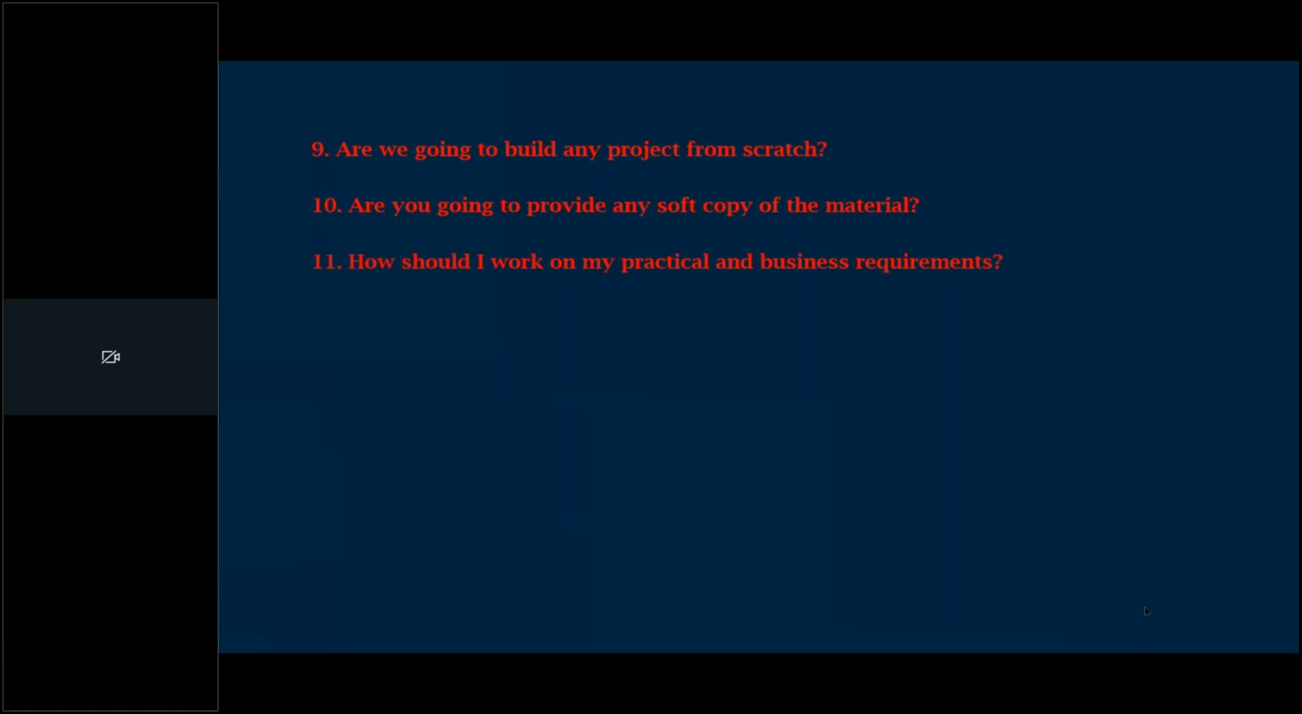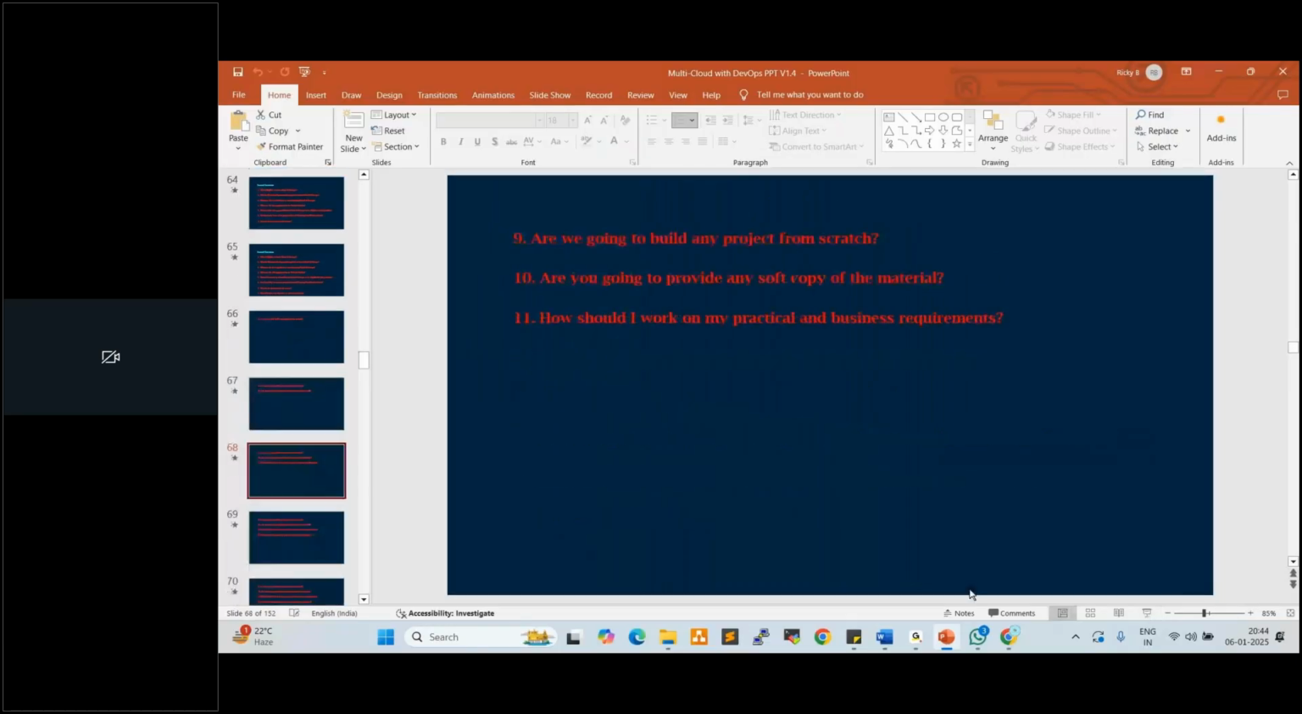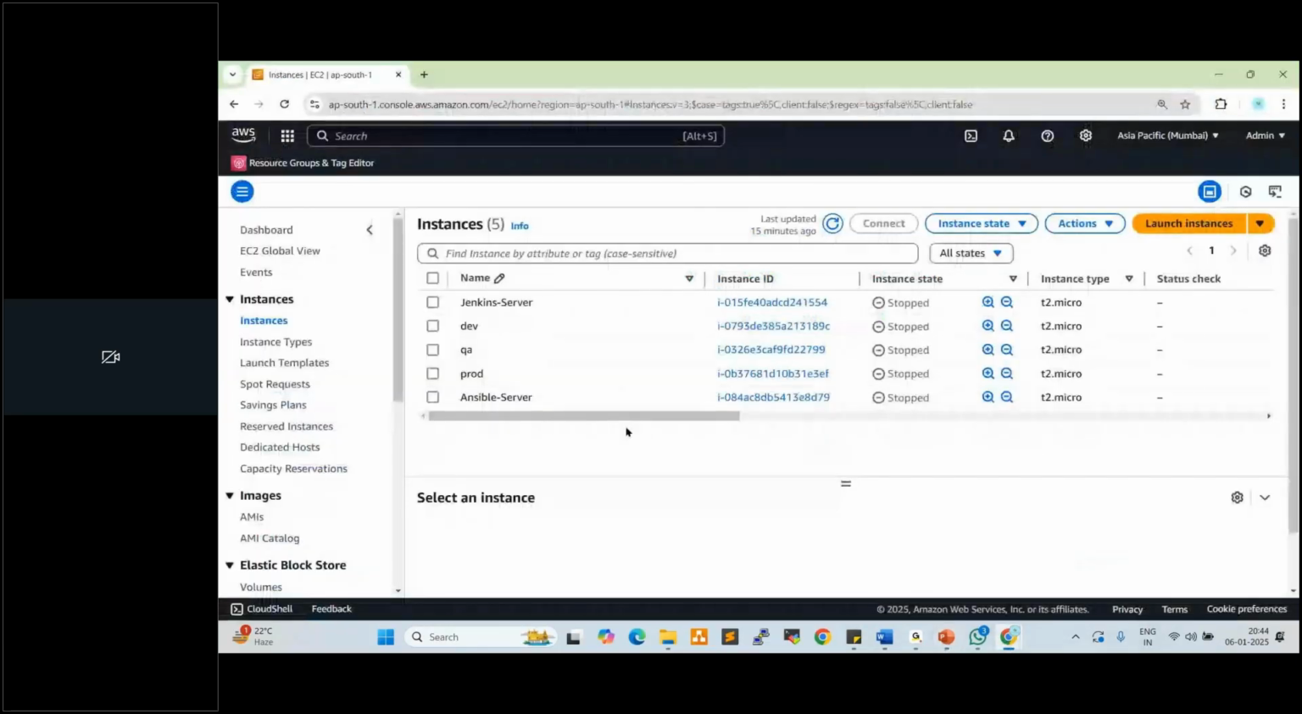Next one. How should I work on my practical and business requirements? How can you work on practical sessions? I'll explain how to create an AWS account. Everyone should create one AWS account. You can connect to the AWS account and practice in it only. We don't need to install any package on your laptop, and physically we don't require any licenses. We connect to a cloud platform and work on it. I explain in my console, and you can practice in your console.